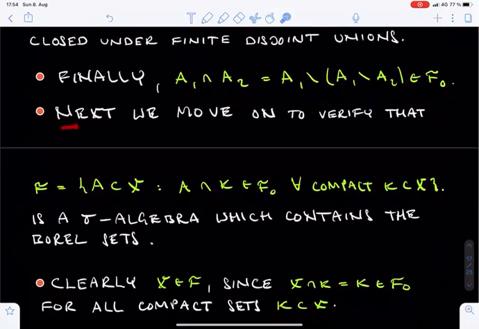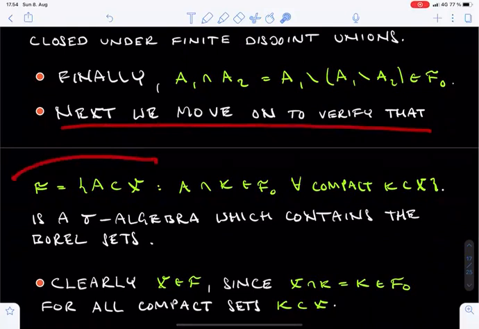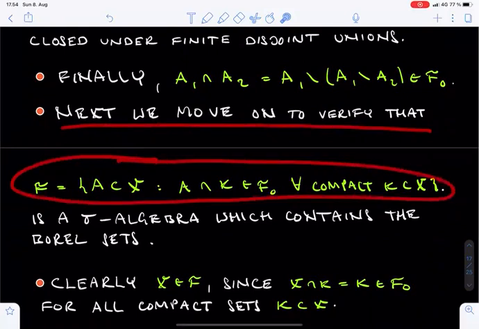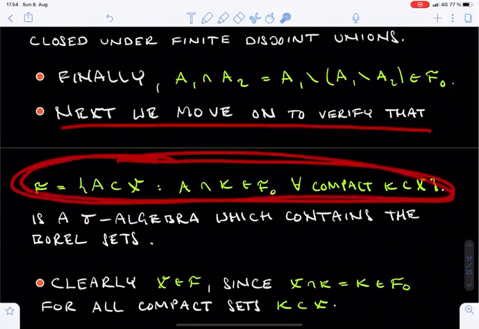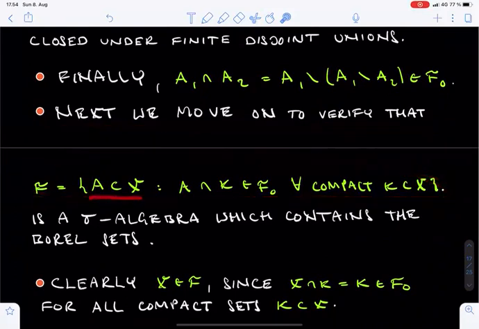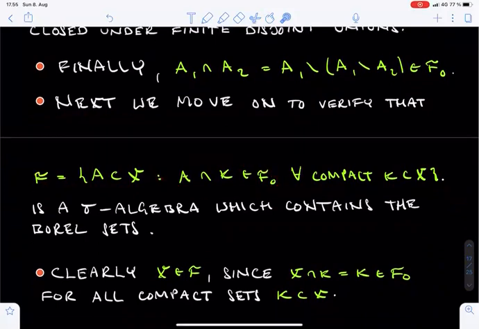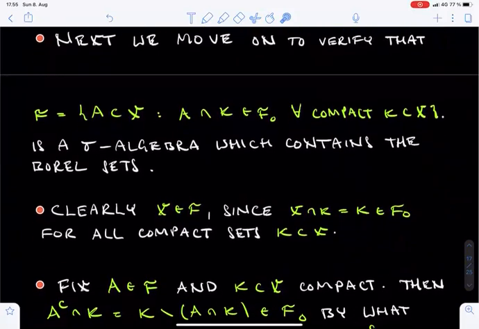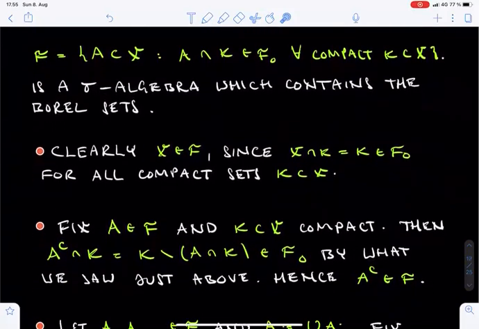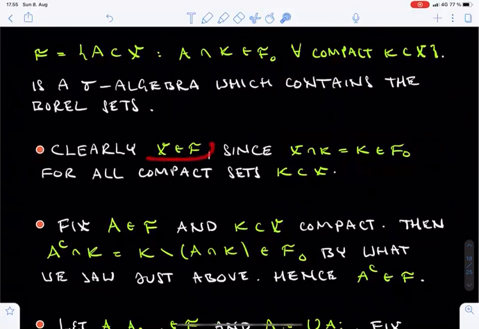We then move on to the real deal, showing that the family F is a sigma algebra containing the Borel sets. Here is the definition of F. It consisted of those subsets A of X whose intersection with every compact subset K of X lies in the family F0. We then start verifying that F is a sigma algebra. First, the whole space X lies in F, because the intersection of X with a compact set K is just K itself, and we know that F0 contains all the compact sets.